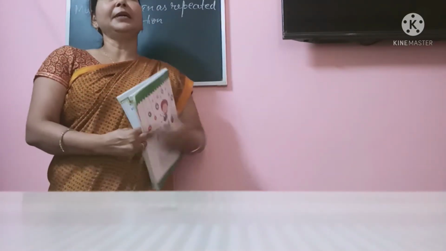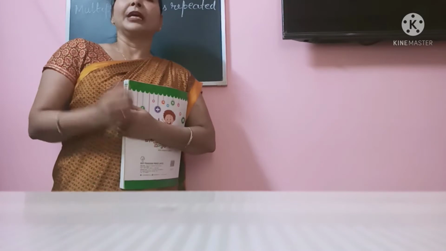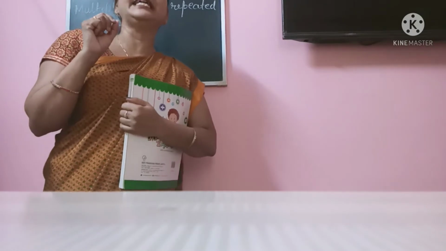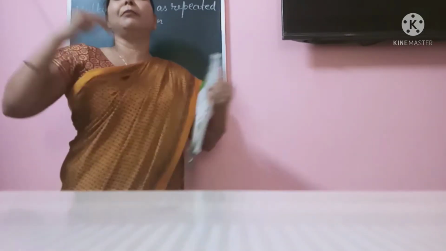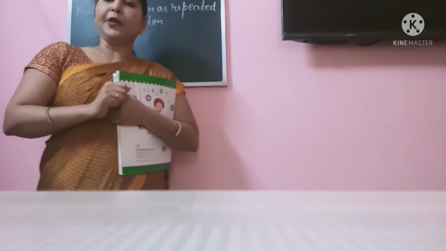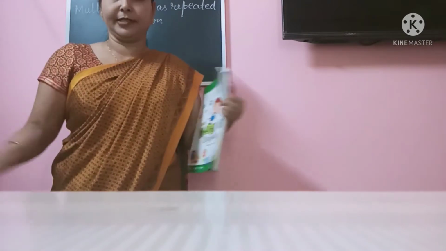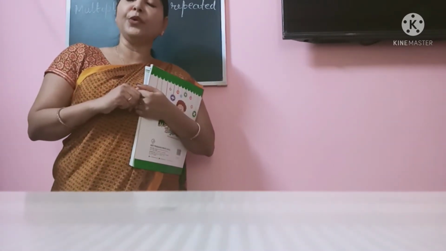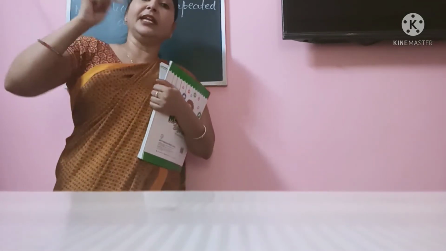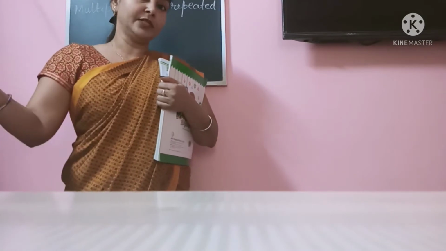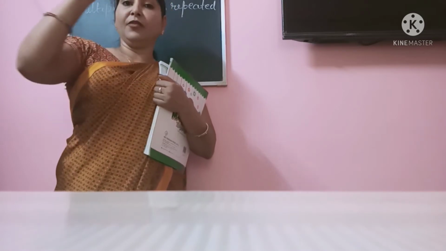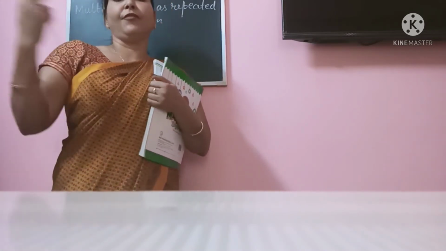Now, the term multiplication has come from the word multiple. Okay, multiple means many in number. Suppose you know the value of one thing and you have to find out the value for many things. In that case, what do you do? You keep on adding that particular number multiple times, or you multiply that particular number with the number of times you have to find out the value.